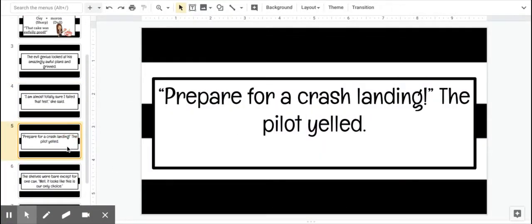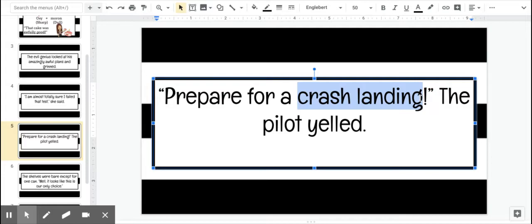Moving on. Prepare for a crash landing, the pilot yelled. Take a look at it really quick. So the oxymoron in this sentence would be crash landing, which is funny. This is one that we hear all the time, but think about it. A plane has two options. It can land or it can crash. Crash landing together, we know what it means, but really it's an oxymoron.